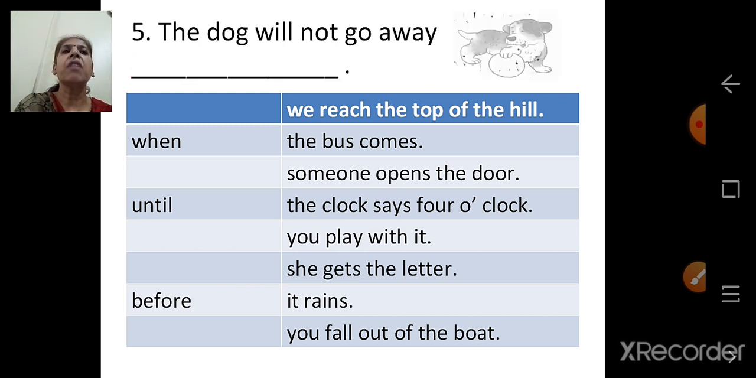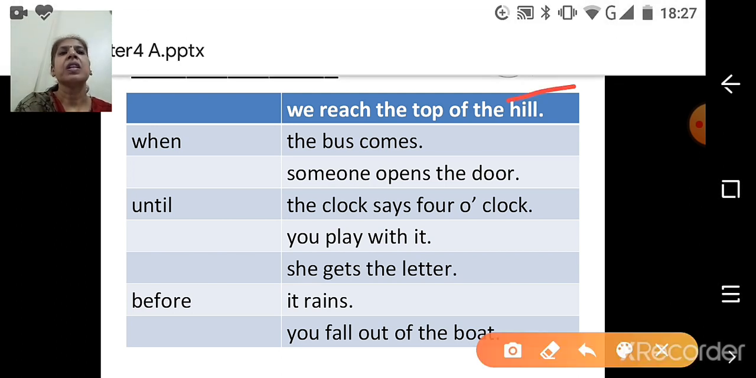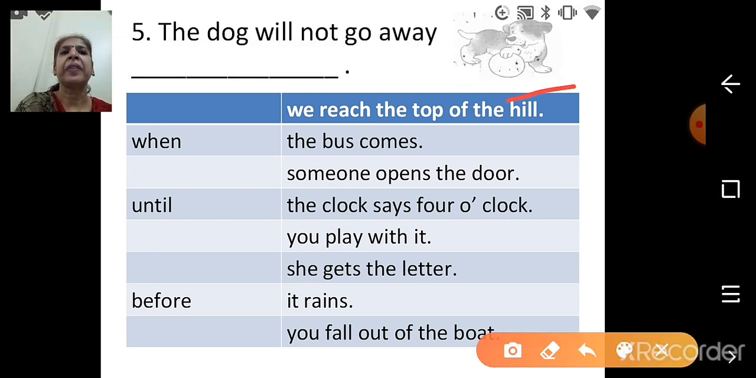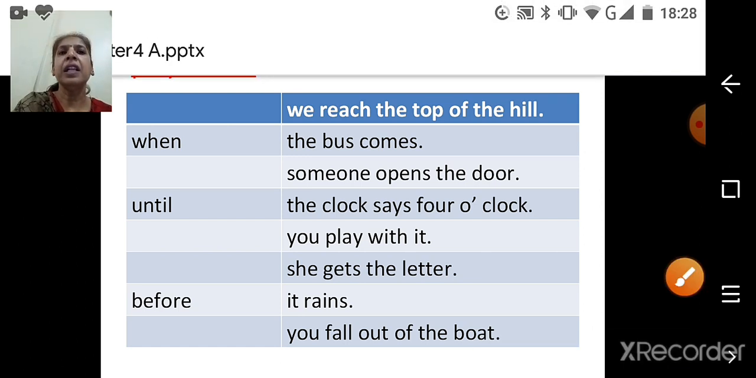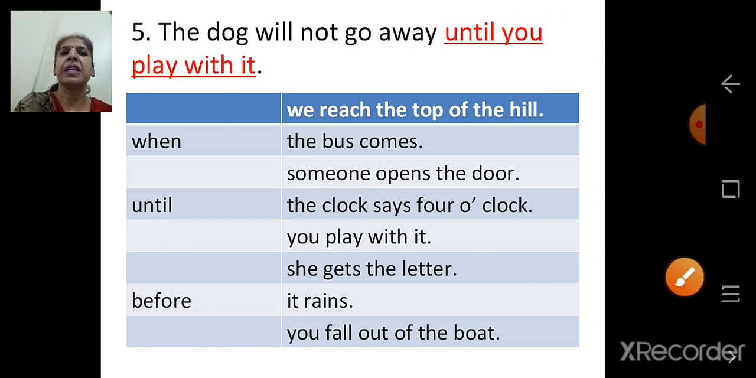The dog will not go away. See the dog, it is playing. The dog will not go away until you play with it. So the answer is the dog will not go away until you play with it.